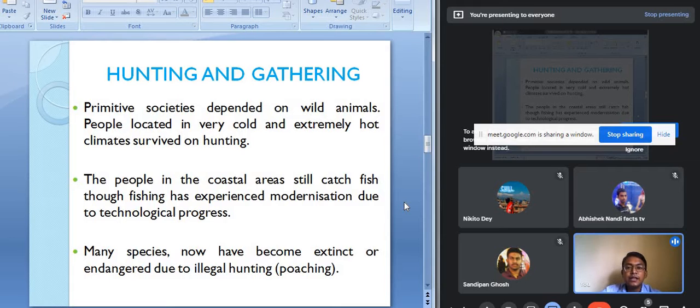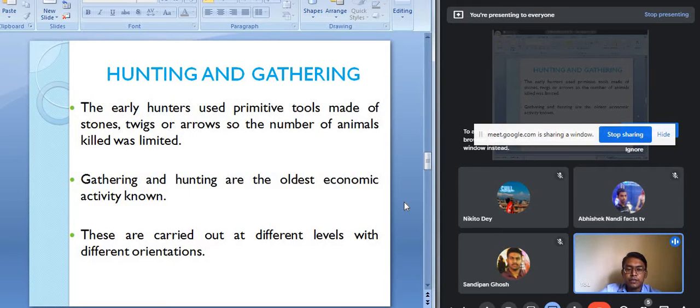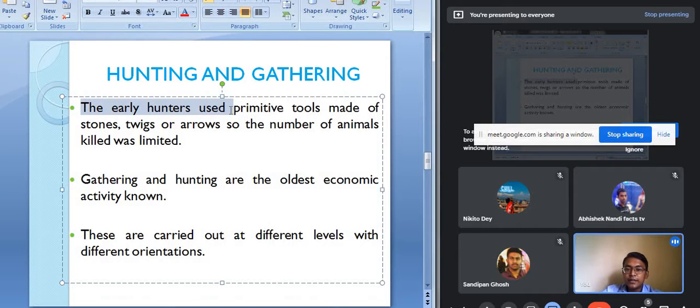Though this hunting and gathering activity has also undergone transformation, now very few number of people are engaged in hunting and gathering activities. The early hunters used primitive tools made of stones, twigs or arrows, so the number of animals killed was limited. During the ancient time, in this hunting and gathering activity, the early human beings or the primitive hunters used to take help of the stones, the twigs, the arrows for killing the animals. So at that time the number of animals killed was limited.